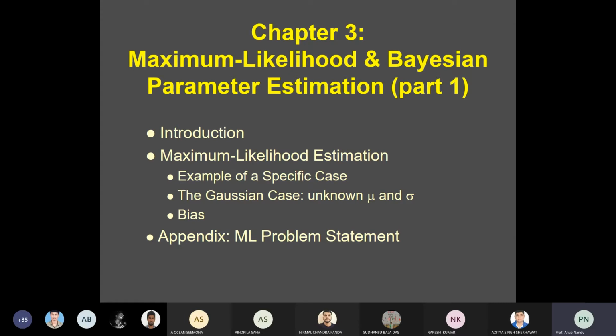There are two common reasonable procedures. One is called the maximum likelihood, and another is called the Bayesian estimation. Although the results are more or less identical, conceptually you can find some difference between these two approaches.